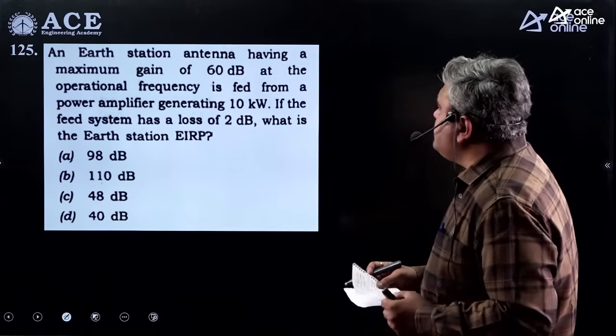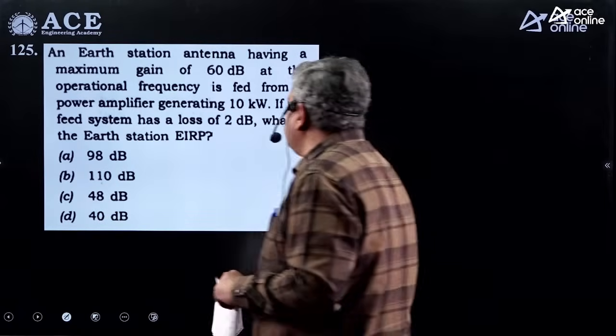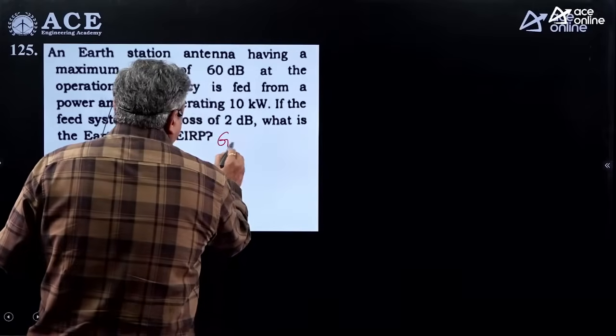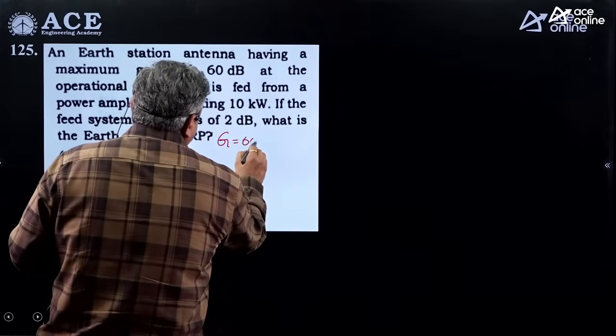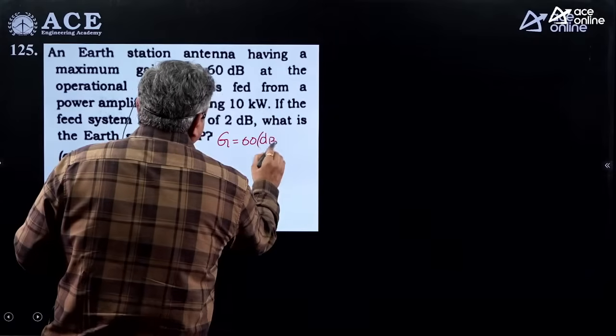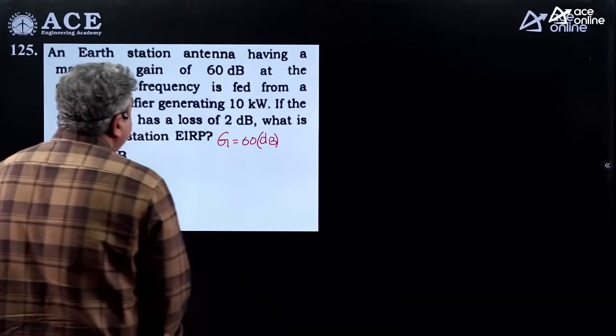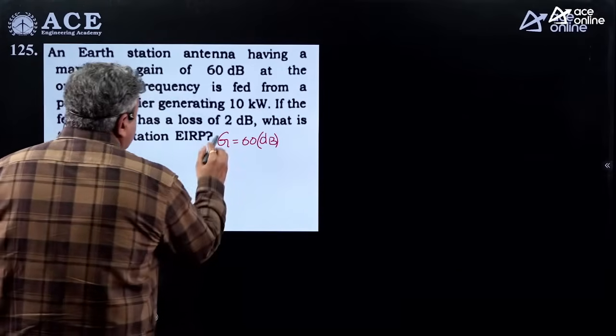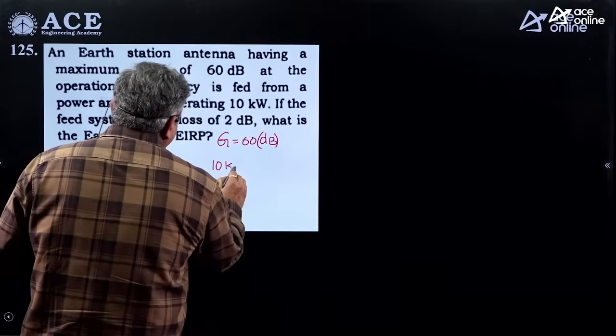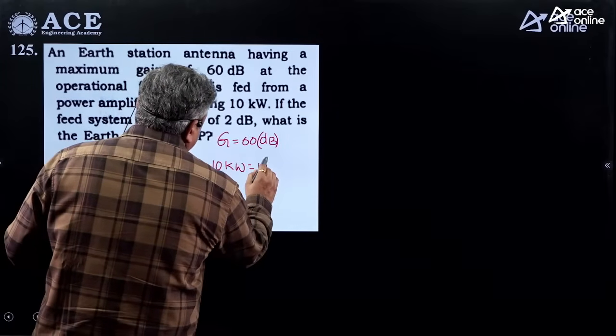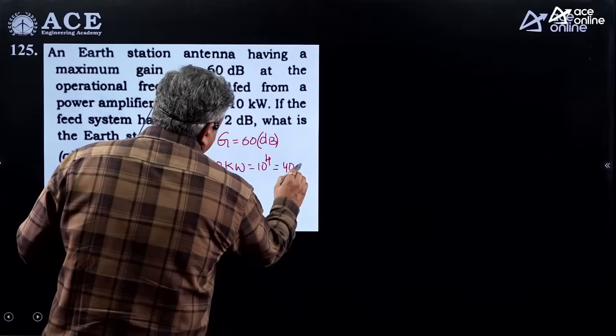Now, an earth station antenna having a maximum gain. So he has given the gain as 60 dB. Already it is given in dB scale, so keep it as it is. At an operation frequency, it is fed from a power amplifier. So 10 kilowatt means what is the value? 10 to the power of 4, which you can write as 40 dB.